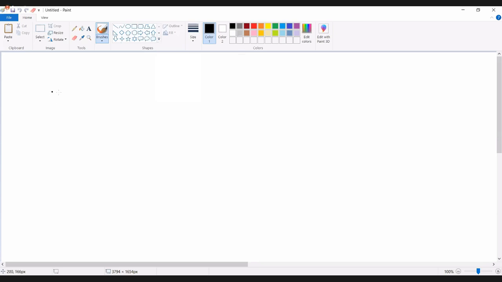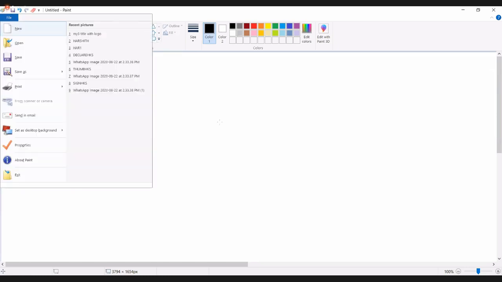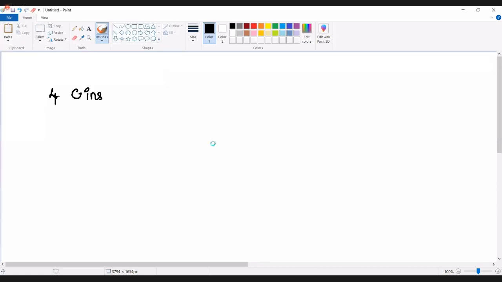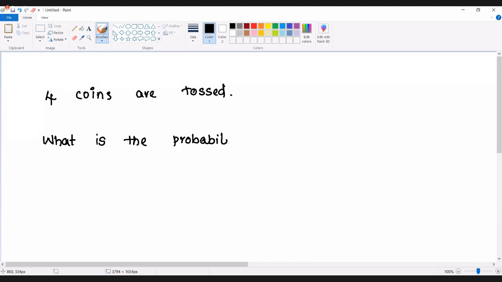So if you have any question, 4 coins are tossed, then what is the probability of getting exactly 2 heads?